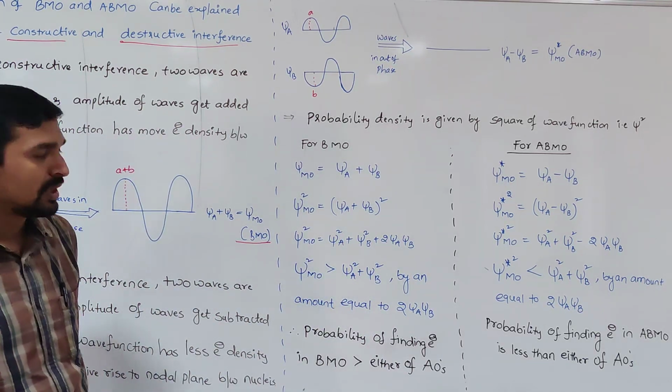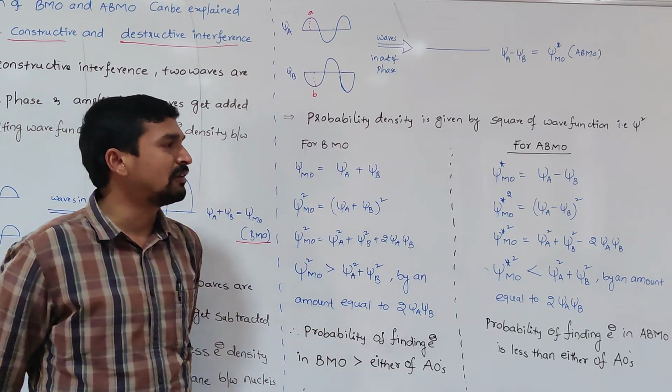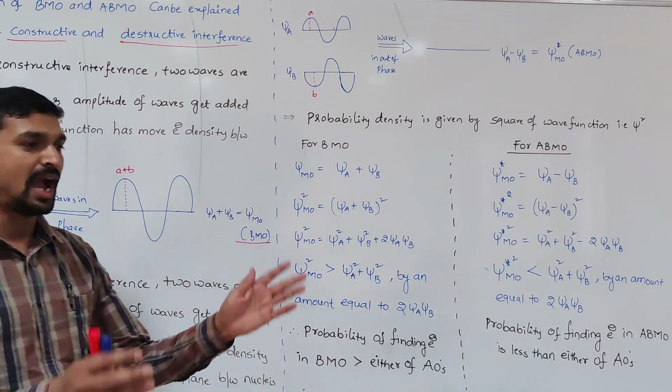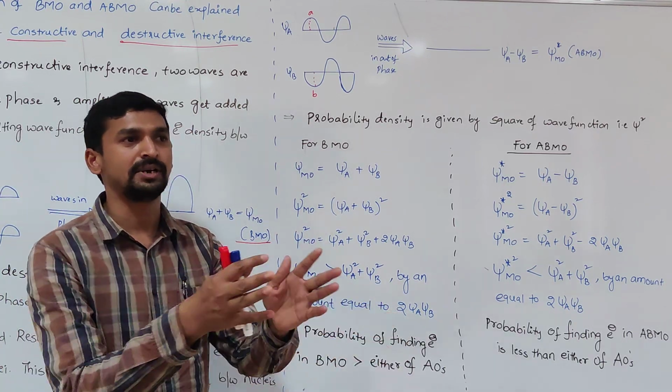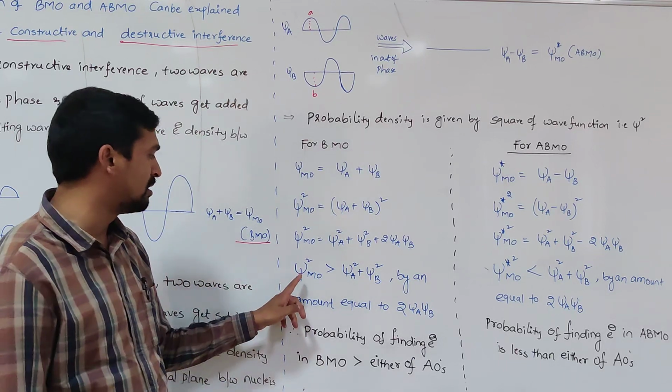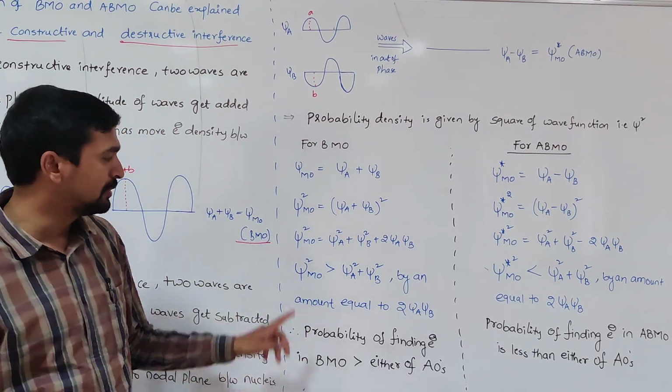So what is the probability of electron density present in a molecular orbital? It means we need to add the probability densities of the two atomic orbitals, that is psi A square plus psi B square, equal to psi MO square. But did we get only that?